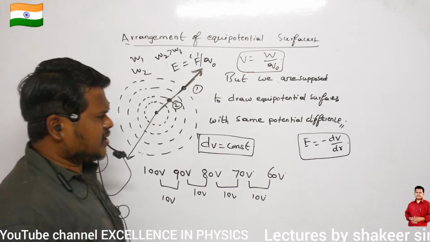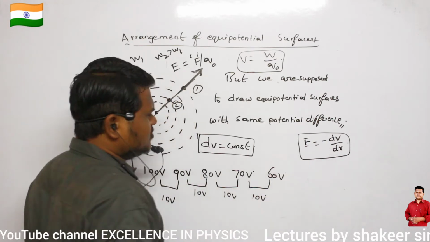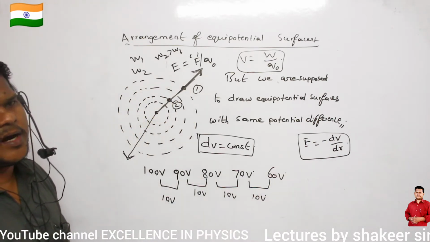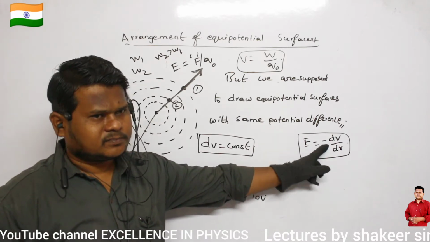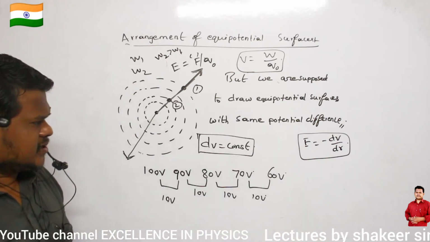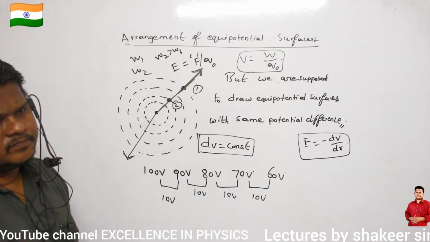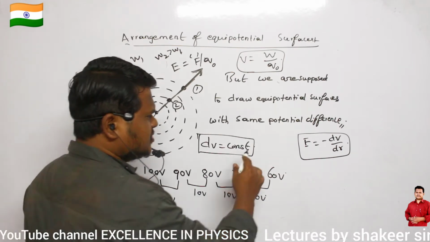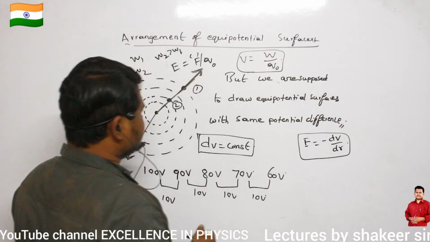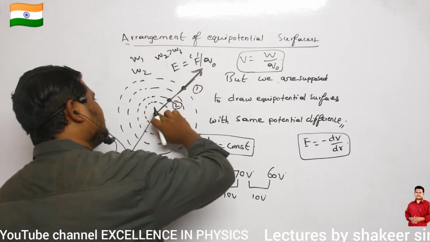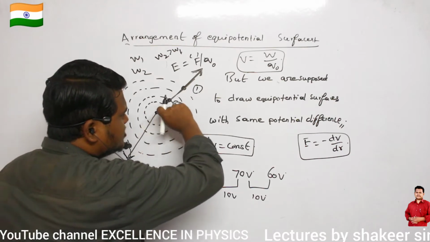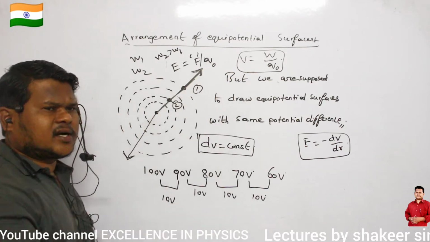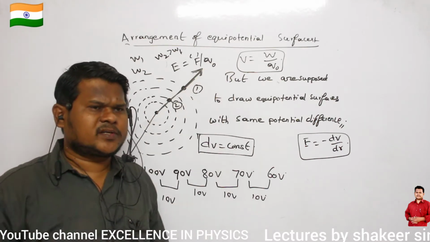And now if you take the relation E is equal to minus dV divided by dr, then what do you understand? What does minus indicate here? Already we have discussed, no? Here minus indicates that if I move in the direction of electric field, potential continuously decreases. That is the meaning of minus, no?